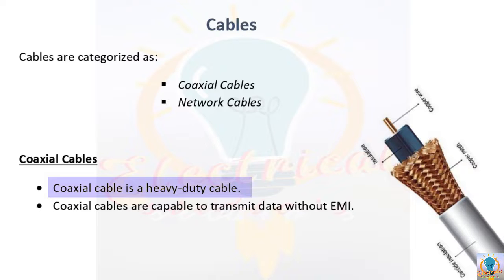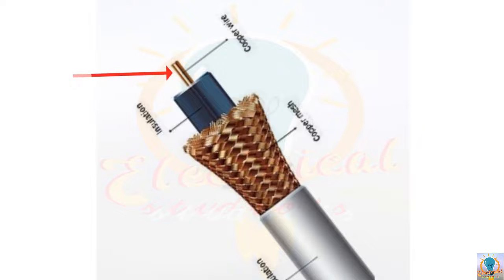Okay, and if we talk about the inside of the cable, the inner part of the cable is the conductor, which is made of copper metal. Then this conductor is surrounded by a lightweight plastic dielectric material, or in simple words you can say that this inner conductor is surrounded by insulating material.